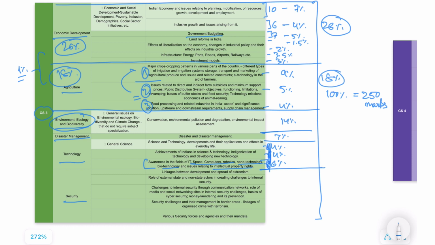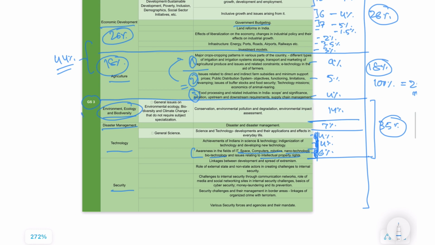Alright. So again, this total comes out to be 21, 14, this is 35%. Let me write it as sectional percentages: 14%, 7%, and 14%.